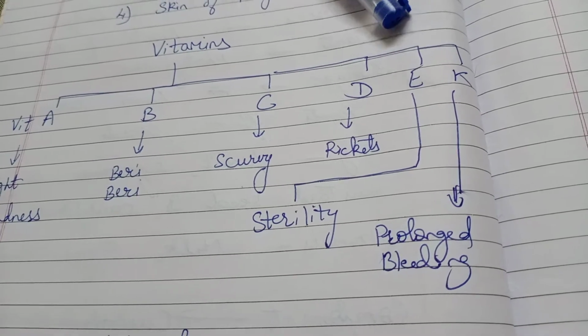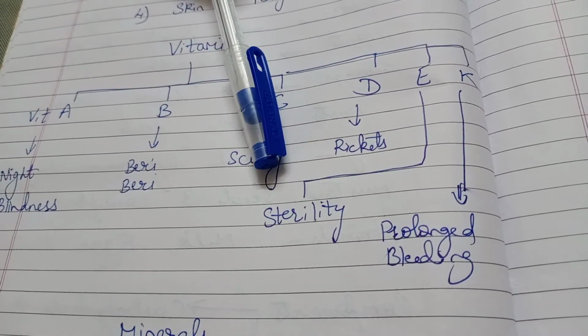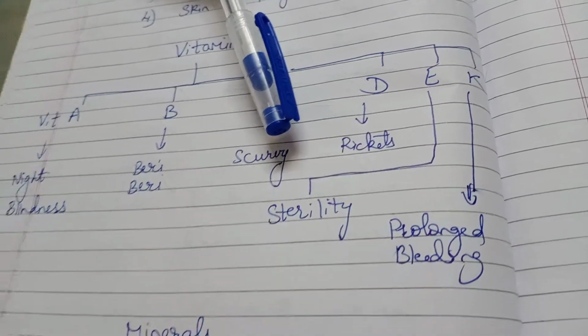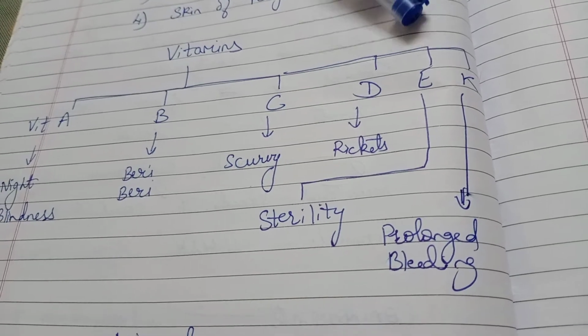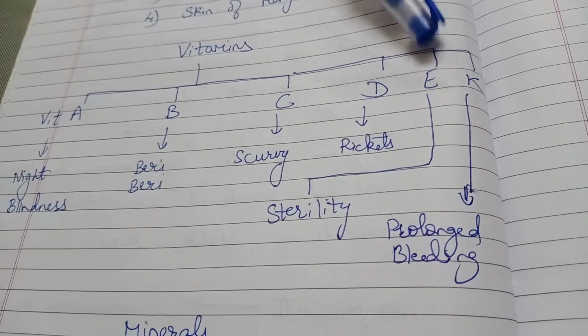Vitamin E. Deficiency causes sterility, means weakening of the bones. So we have to eat a lot of vitamin E so that our bones are strong and they don't break. Vitamin E is present in green vegetables and very much in tomatoes.